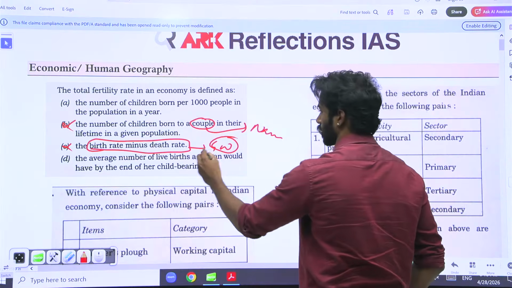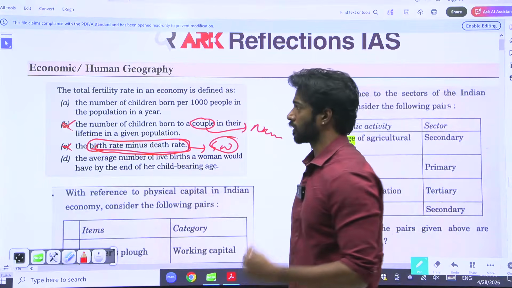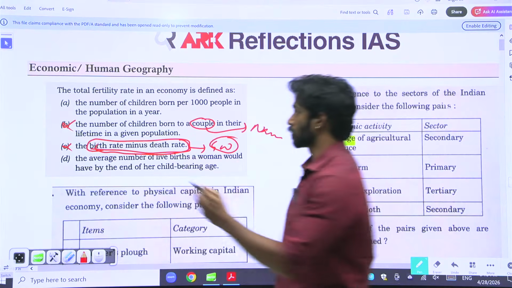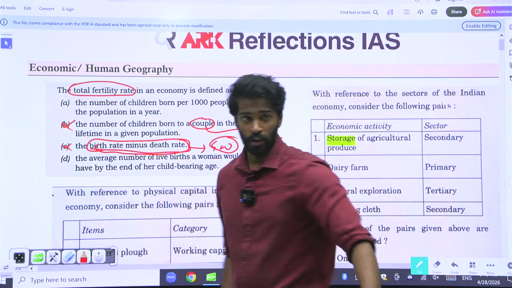It is talking about growth rate, but the technique that I'm talking about, etymology, is the usage of this term, total fertility rate.